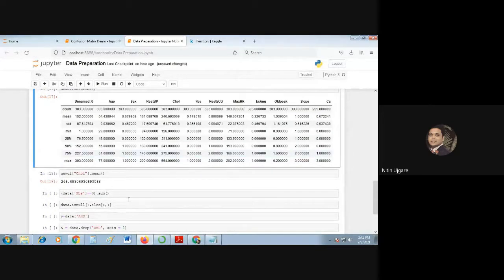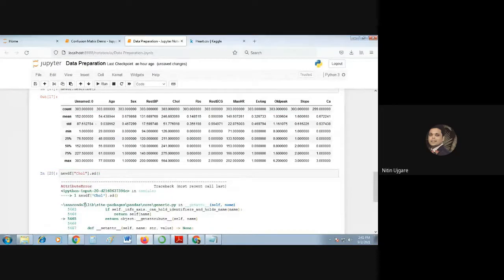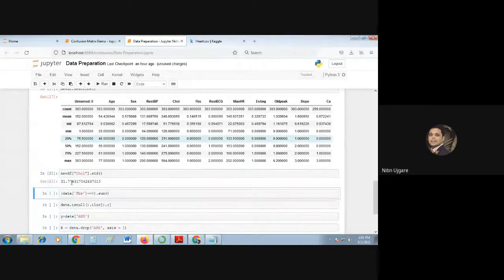If you want to find out the standard deviation, let me just check it out. Okay, it's giving an error. Fine, the name of the function is std. So the standard deviation for this column is 51.77.